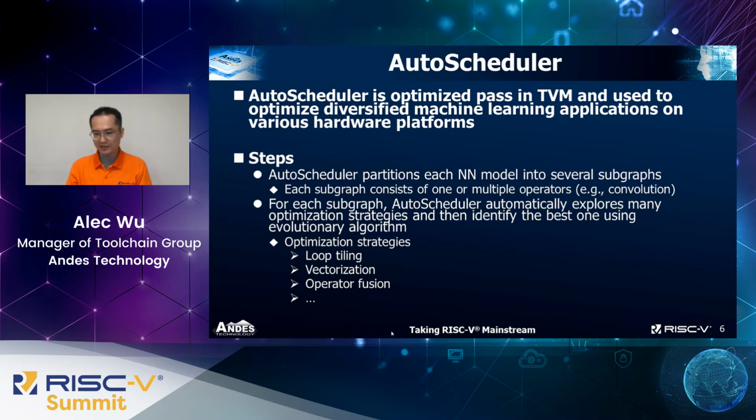Each subgraph consists of one or two multiple operators. The second step is the most important one. For each subgraph, this step is to automatically explore many optimization strategies and then identify the best one using the machine learning algorithm. Currently, several optimization strategies are used in the AutoScheduler. Here we only list some important ones, like loop tiling, vectorization, and operator fusions.